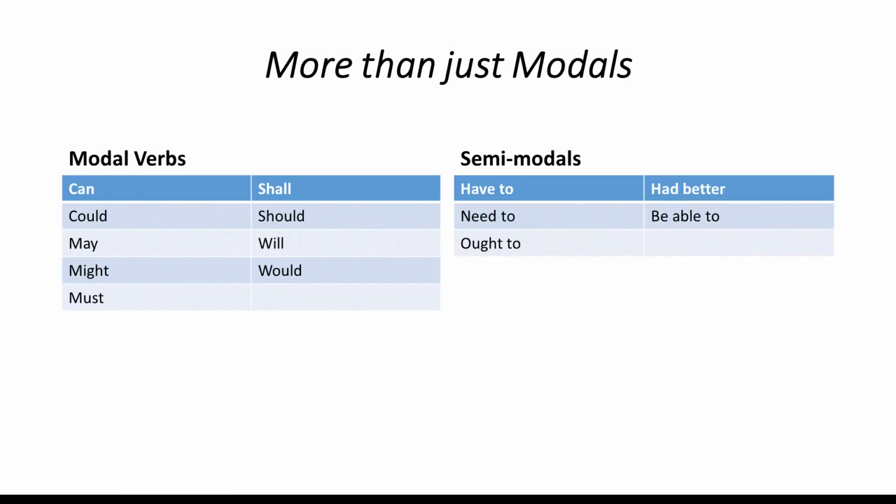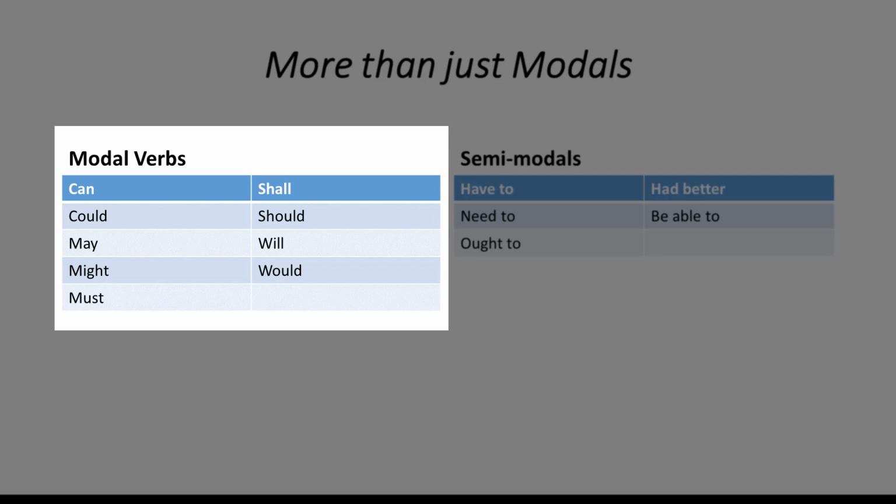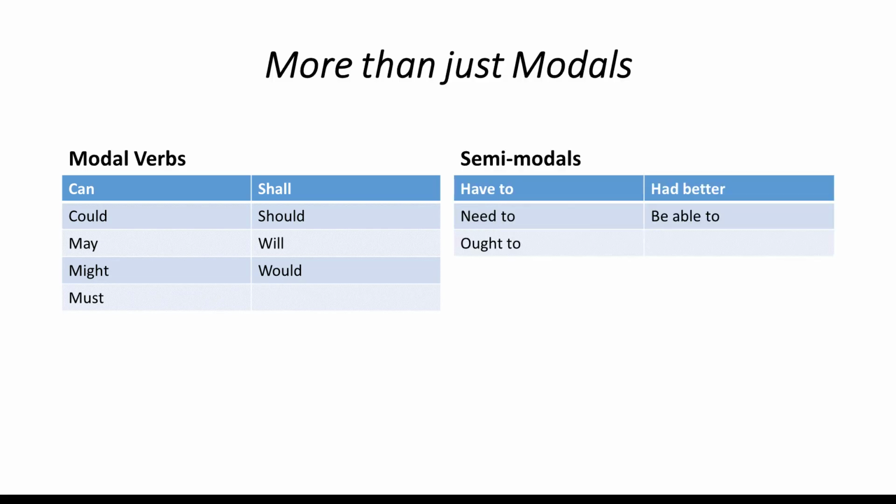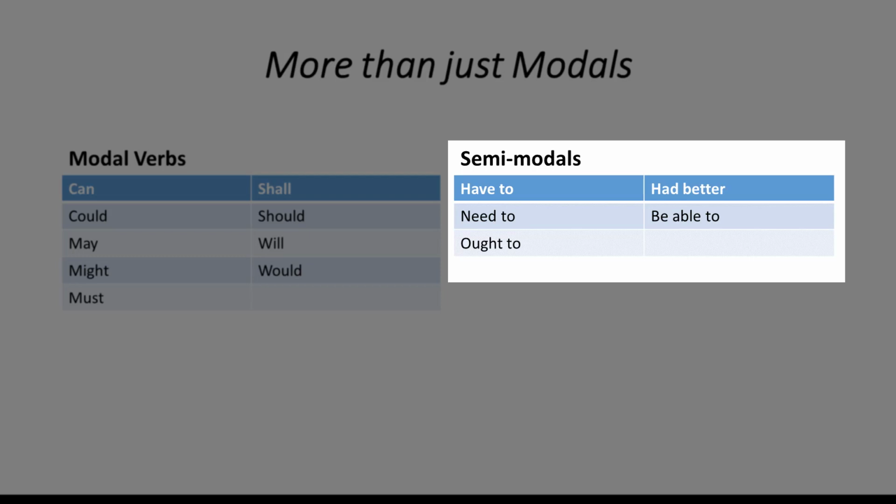Semi-modals. As you know, there are 9 modals: can, could, may, might, must, shall, should, will, and would. But these are not the only verbs used to express meanings of obligation, necessity, prediction, etc. You probably also know the following verbs: ought to, need to, have to, had better, be able to.